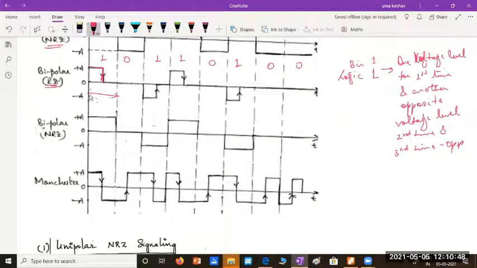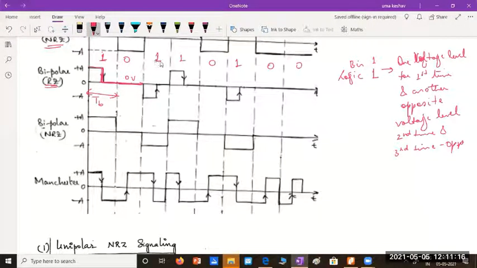For 0, I'm not giving any variation. I'm using 0 volts. No change in the signal level.